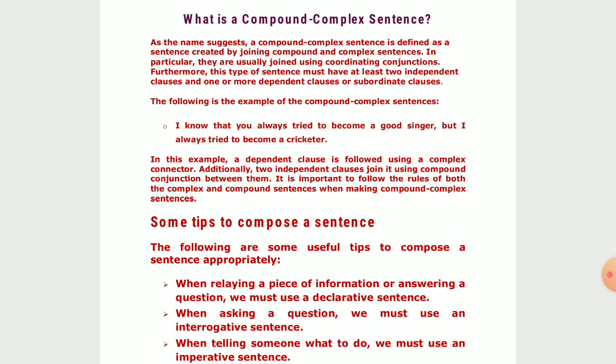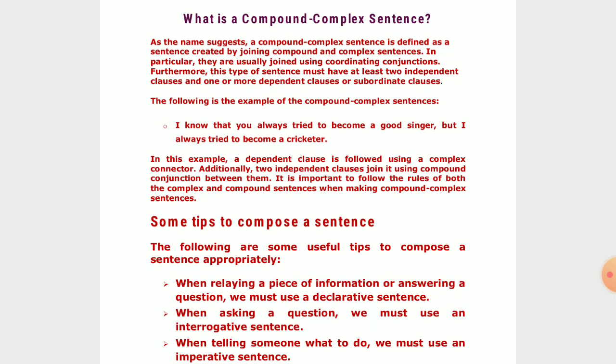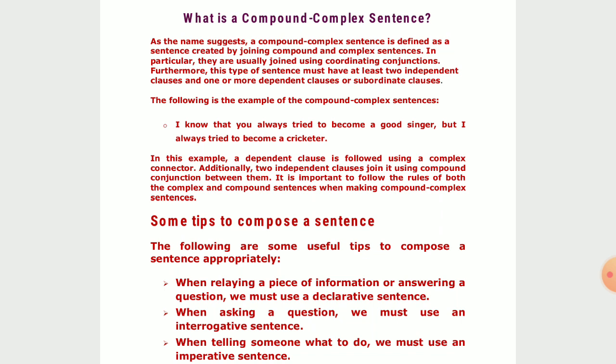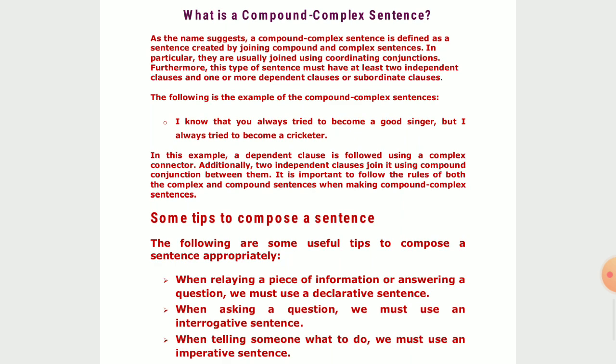Moreover, in particular, they are usually joined using coordinating conjunctions. Moreover, this type of sentence must have at least 2 independent clauses and 1 or more than 1 subordinate clause or dependent clause. This is something we should all know about. While we are analyzing a compound complex sentence, this is something for our knowledge we should know, that it must have at least 2 independent clauses and one or more than one dependent clause or subordinate clause. Very important for us to note.